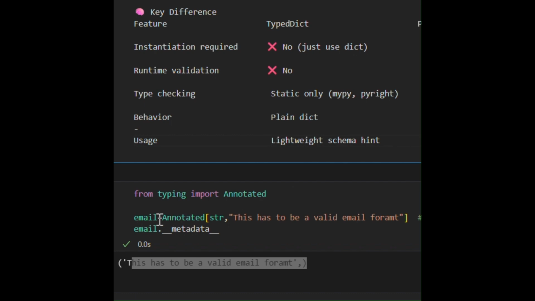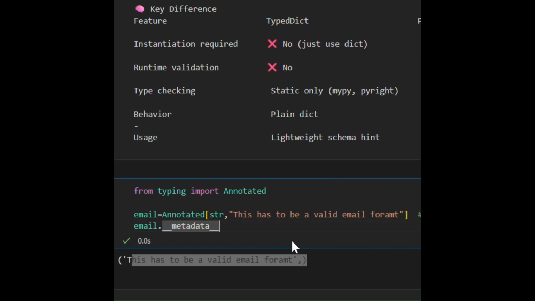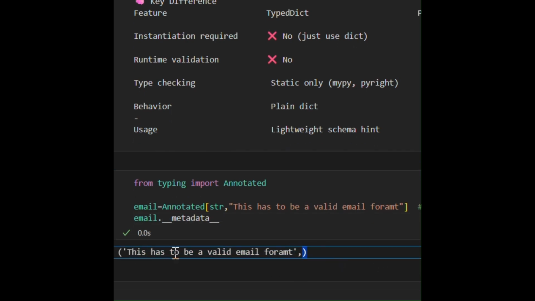So you have written here email as string, and you have defined that this has to be a valid email format. So you have just added one additional context along with your type, and once you run this, email.__metadata__ is going to give you that this has to be a valid email format. So this is why we use Annotated.